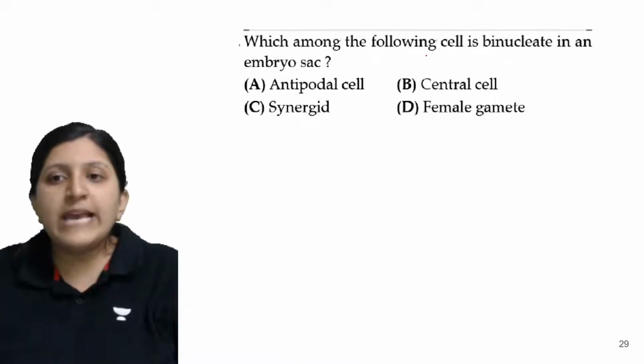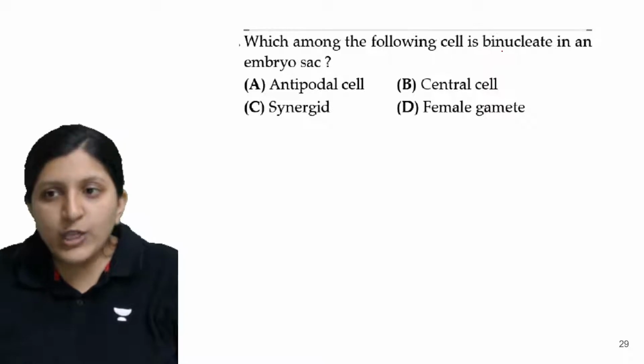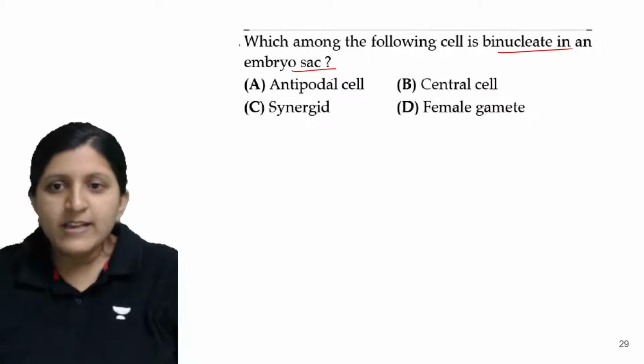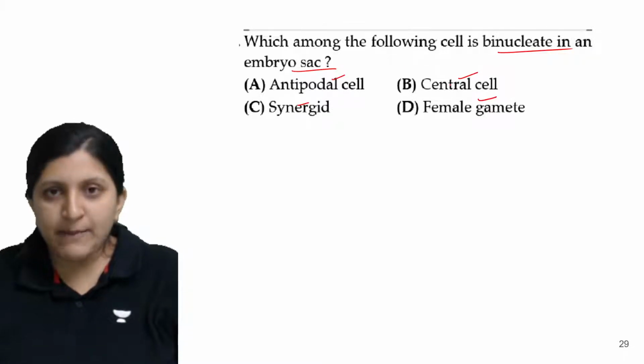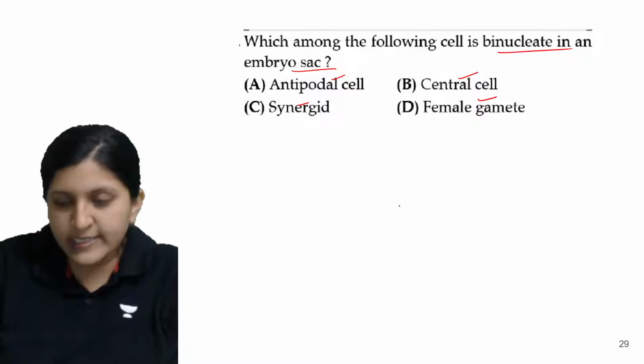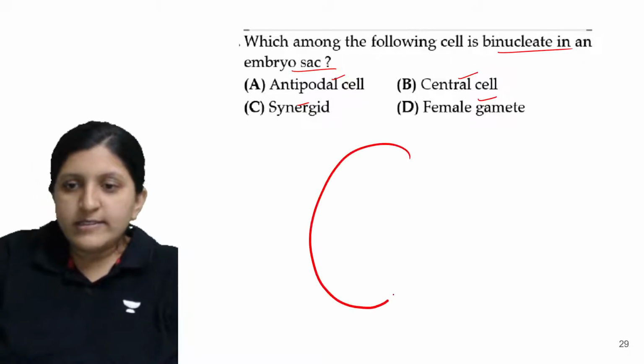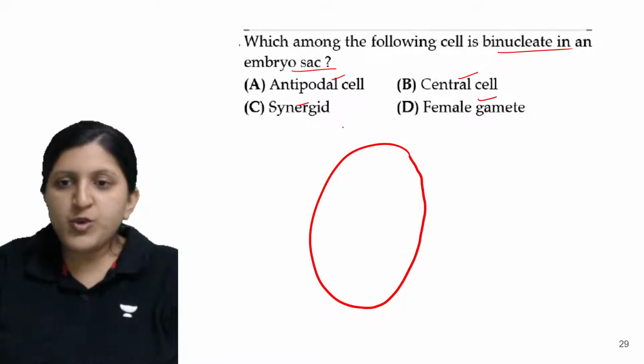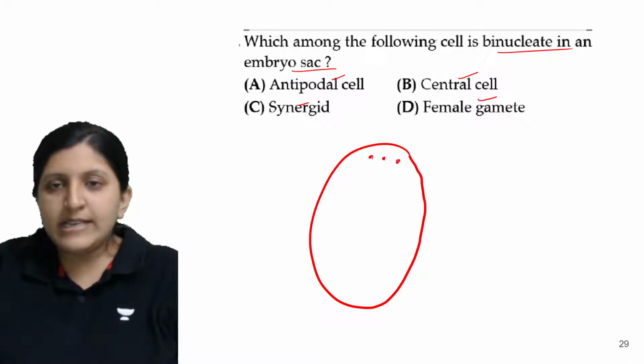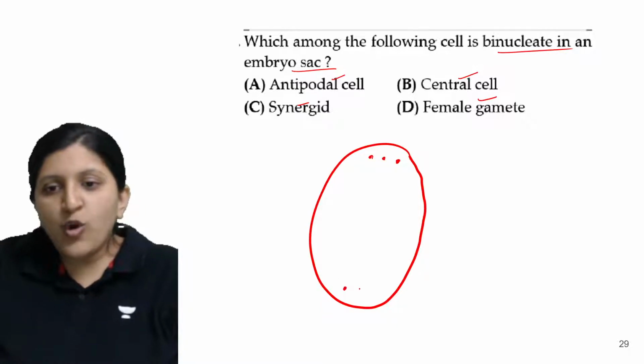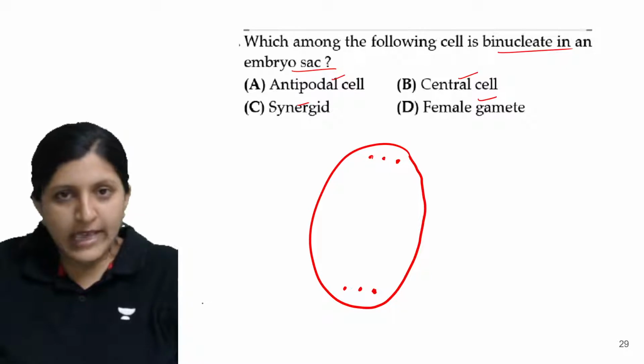Which among the following cells is binucleate in an embryo sac? Antipodal cell, central cell, synergid, female gamete. Which is binucleate? Any idea? Here this is the embryo sac. You can find three nuclei here, three nuclei here.